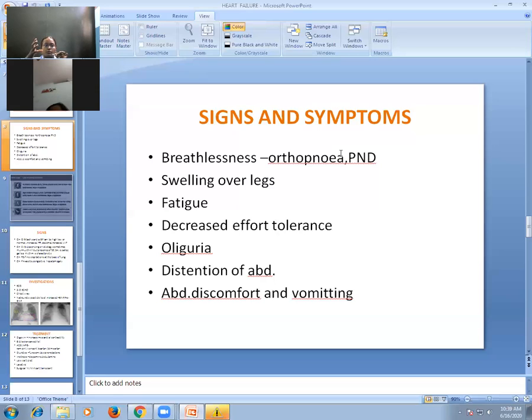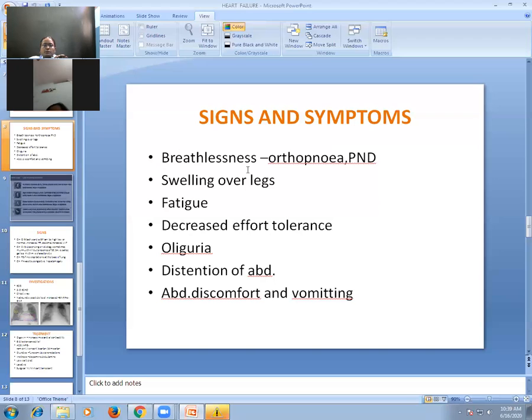The oxygenation of blood is hampered. If there is fluid in alveoli and fluid in interstitial spaces, what happens? There will occur hypoxia. The blood is not adequately oxygenated because the oxygenation occurs at the alveolo-capillary level. Oxygen is added, CO2 is washed out. But if there is already fluid, the blood will not be properly oxygenated. There will occur hypoxia, and this hypoxia results in breathlessness.